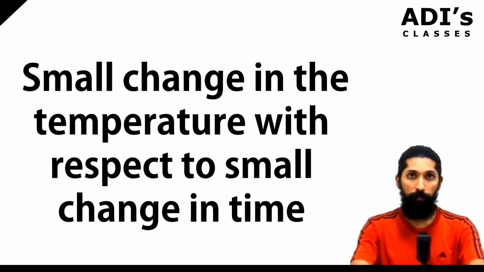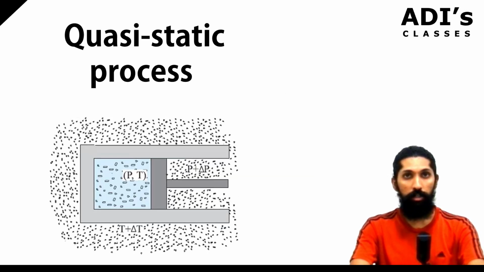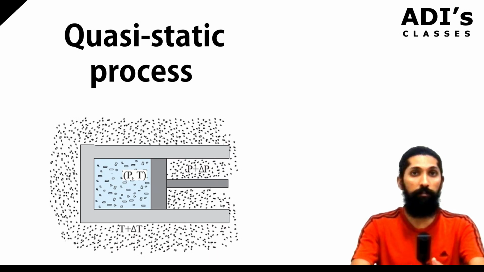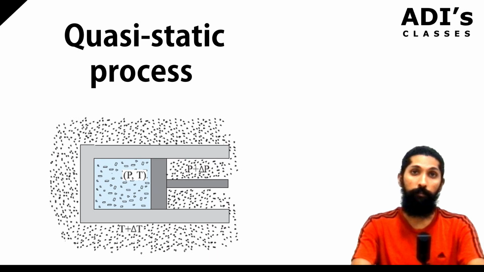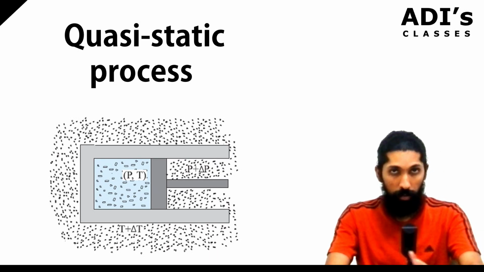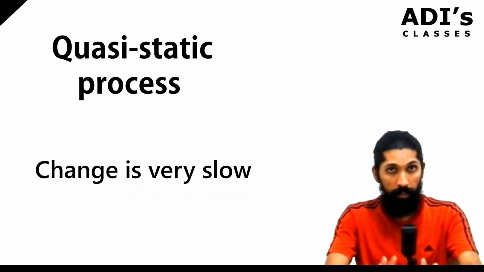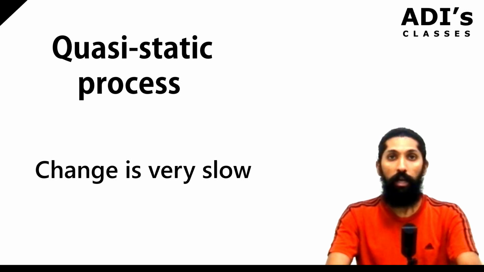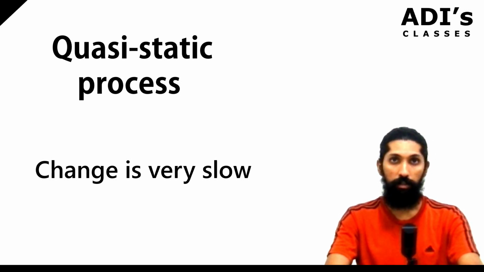Now look at this particular figure. Here we are trying to figure out the change in the system and in the surroundings, from the system to the surroundings, that small, infinitely slow change. So in a quasi-static process, change is very slow. That's why these are called quasi-static processes. In real life, it won't occur, guys. It's a hypothetical situation.